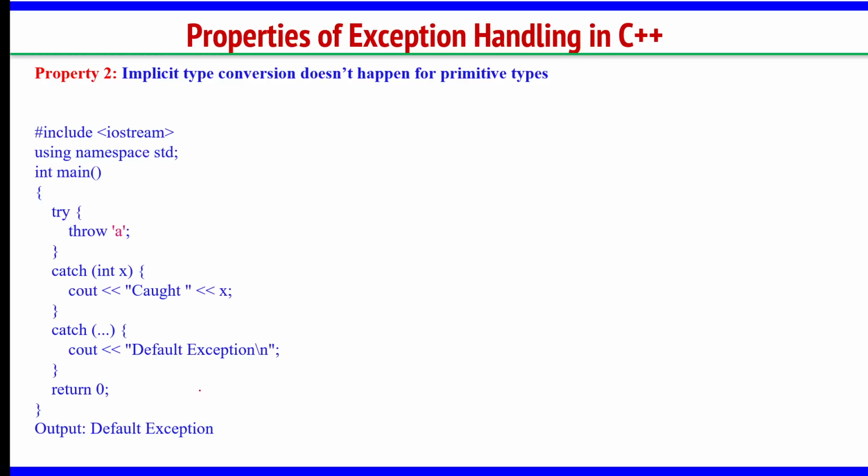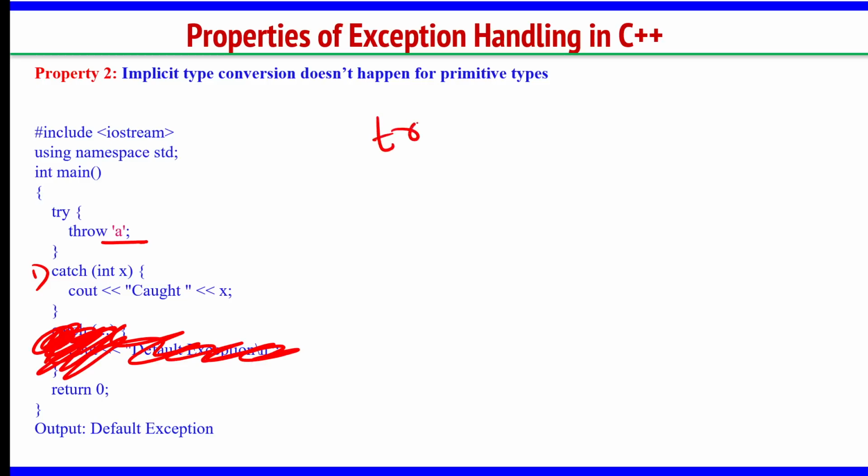Now one more important point here. Suppose you are throwing a character and you have one catch block which is receiving integer. Assume this is not there. Okay. So you wrote only try.